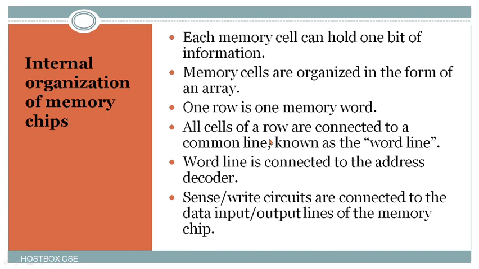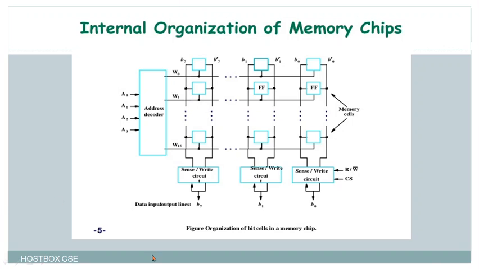If you want to understand this, go for this diagram. This is the internal organization of memory chips. Before going into this, I will give a real-time example. Consider the city map of Bangalore. Suppose I want to go to Tumkur. There will be a map, a blueprint, and there will be routes, route number 1, 2, 3, 4, 5. From one place, for example the KBS bus stand, to move to Tumkur, you can follow route 1, or route 3, and so on. There is an arrangement given.